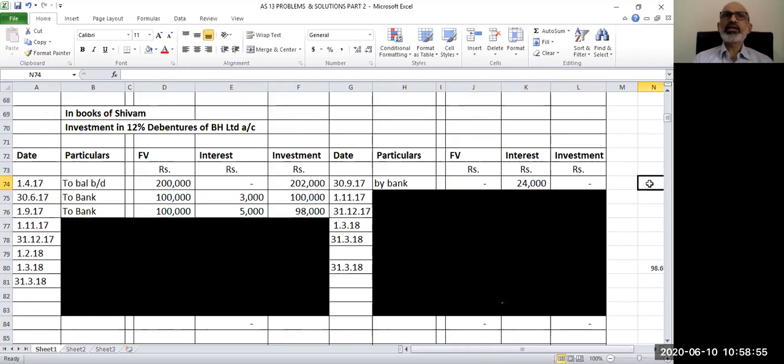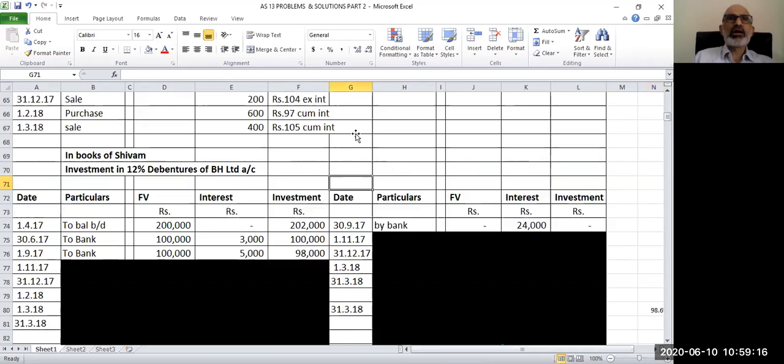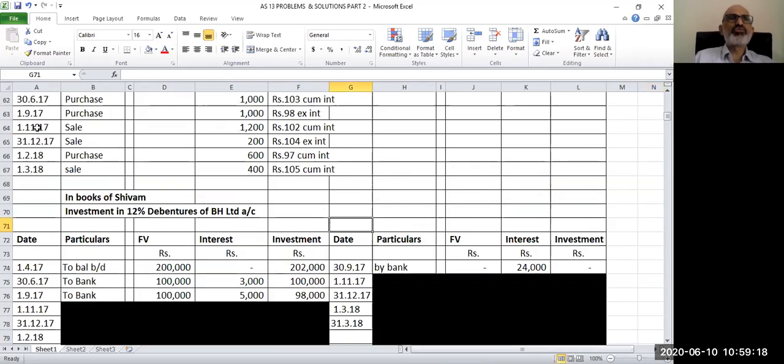So one should be a little careful as and when there is a due date for payment of interest. We need to calculate what is the total face value of debentures as on that day, accordingly calculate the interest and account for the income on account of interest received. And the entry will be bank account debit to interest account. We have accounted interest and now we can go to the next transaction, which is on 1st November 2017.